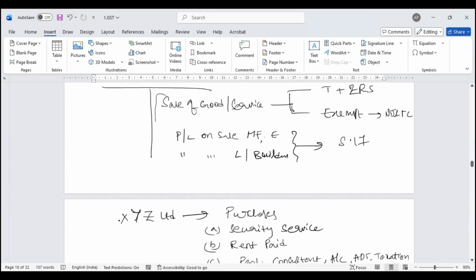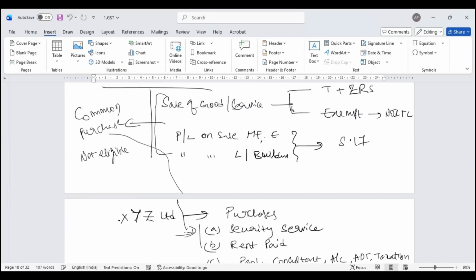Whatever activities I am doing, these activities have common purchases. For all these common purchases, I am not eligible to claim ITC.